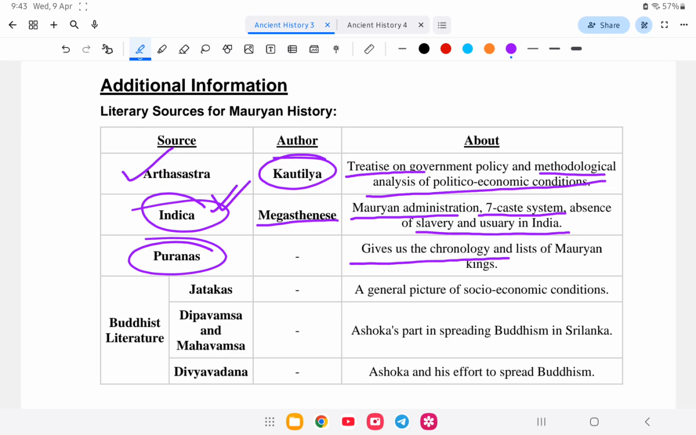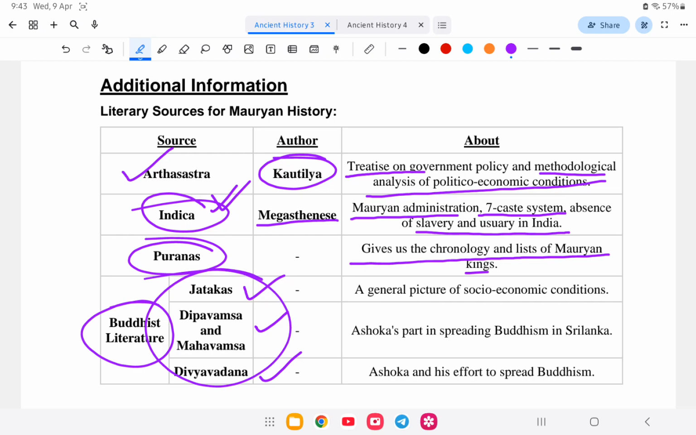Puranas to gives a chronological list of Mauryan kings. Or Buddhist literature Jatakas ase. Jatakas be ase Divyavadana and Mahavamsa and Dipavamsa. So idu sab no Buddhist texts ase. So what are Jatakas, Dipavamsa or Divyavadana? The case of these are all Buddhist literature texts. So I hope you have understood. Let us go to the next question.